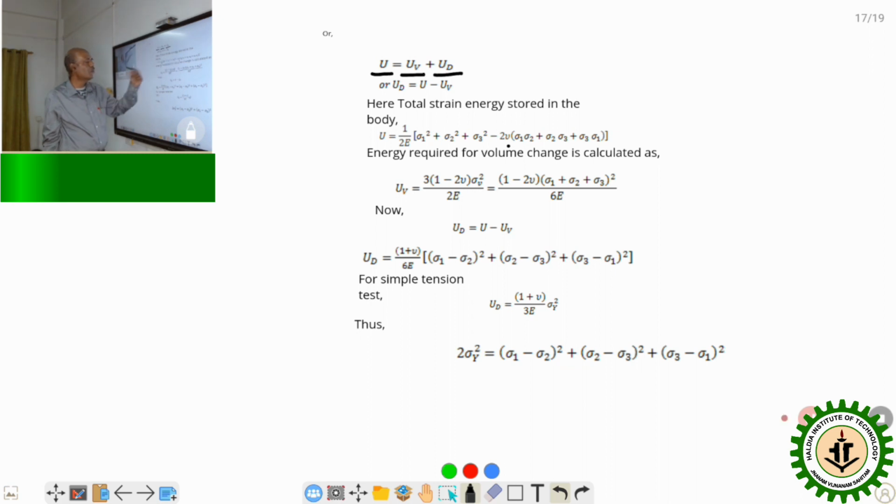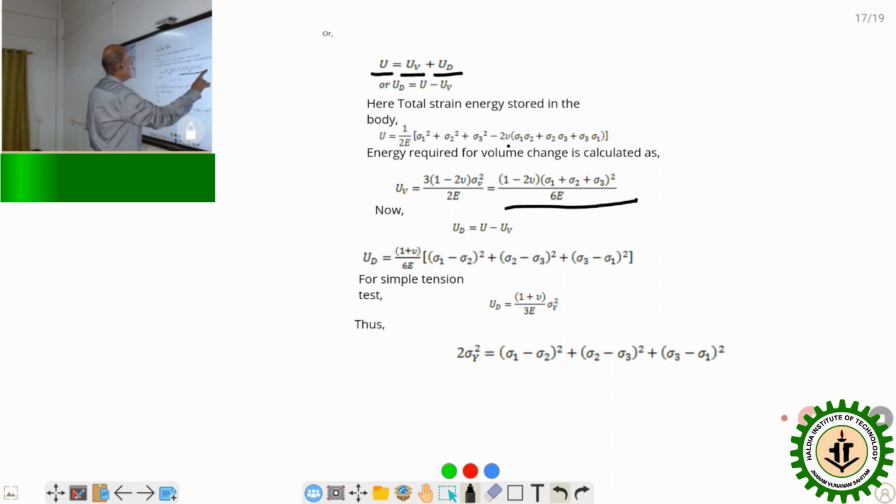Now the energy required for volume change is calculated by this formula, which is 3 into 1 minus 2 nu into sigma v square by 2E, where sigma v is sigma 1 plus sigma 2 plus sigma 3 whole square. The calculation is not shown.